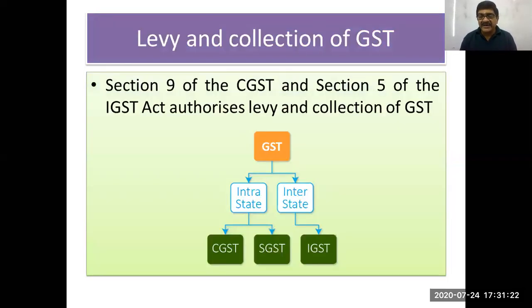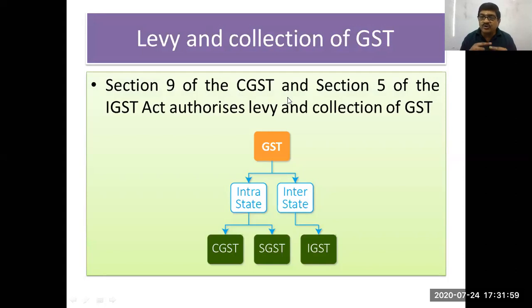Then levy and collection. So levy and collection has to be authorized by the law. So under which provisions is this authorized? Levy and collection of GST is under section 9 of the CGST Act and section 5 of the IGST Act. This is authorized to collect the tax. So charging sections, the tax is charged under a specific section of the Act. As far as CGST Act is concerned, that is covered under section 9 of the CGST Act, and the same provisions are covered under section 5 of the IGST Act.